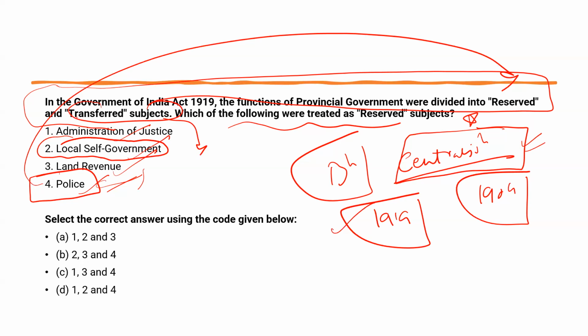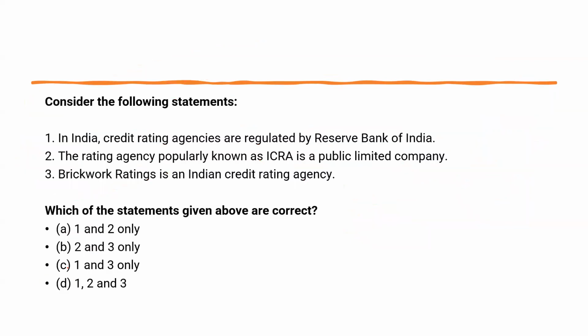So obviously, similarly, administration of justice. This is also very important to ensure that there is a centralization of power. Now, 1 and 4 go with reserved, and local self-government goes with transferred subjects. So using your common sense and your understanding of British colonial rule, you could easily solve this question. So the answer is, now if you remove 2, it is 1, 3, and 4. A very easy way of solving the question.